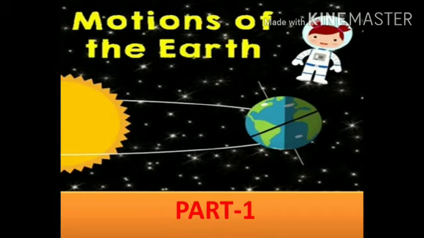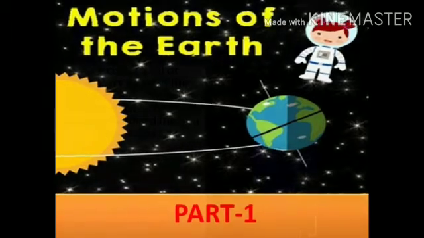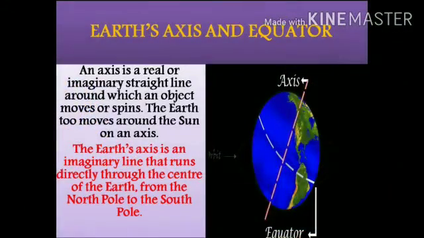Today we will start a new chapter, that is Motions of the Earth Part 1. So children, let's begin the chapter with the Earth's axis and equator. An axis is a real or imaginary straight line around which an object moves or spins. The Earth too moves around the Sun on its axis.